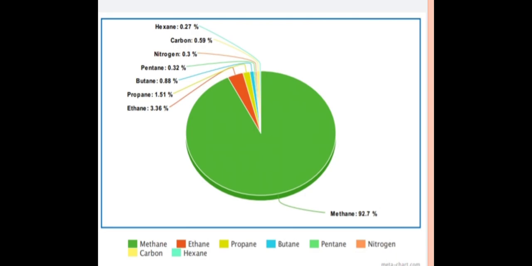Now, the elements present in CNG are, you can see, methane 92.7%, then ethane 3.36%, propane 1.51%, butane 0.88%, pentane 0.32%, nitrogen 0.3%, carbon 0.59%, and hexane 0.27%.